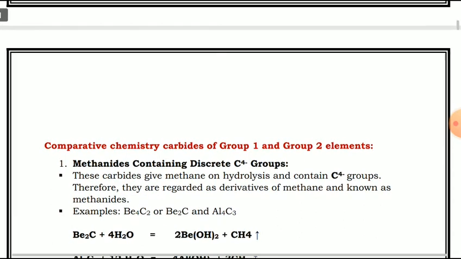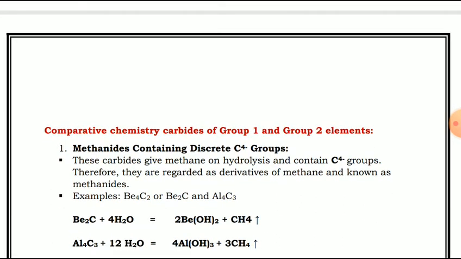See the reactions. There are two reactions. Beryllium carbide reacts with 4 molecules of water. It gives beryllium hydroxide plus CH4, methane gas. That means in this methane, when we dissociate it, 4 H plus will be formed and C4 minus will be formed, that is methanide containing discrete C4 minus group.